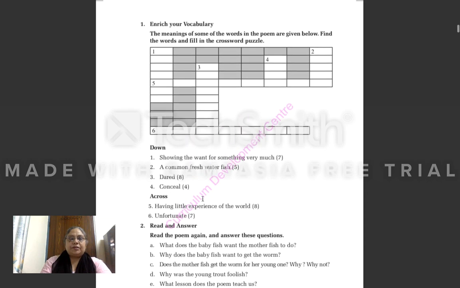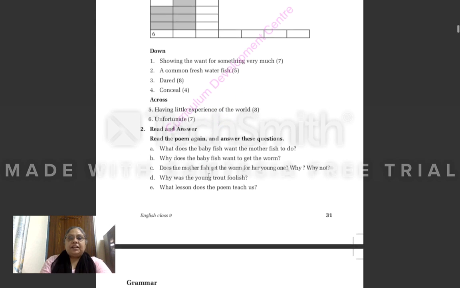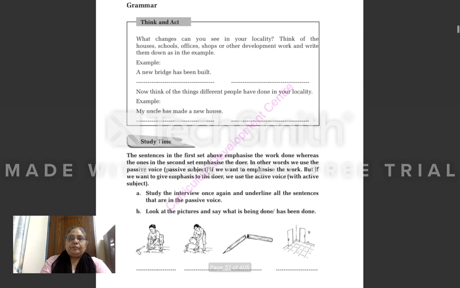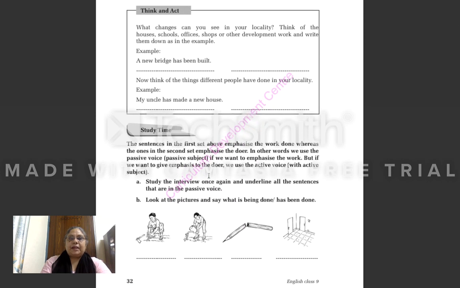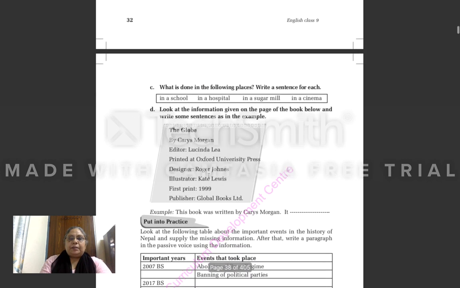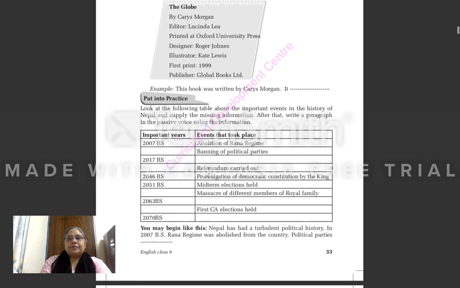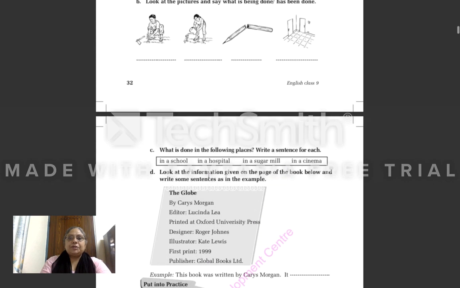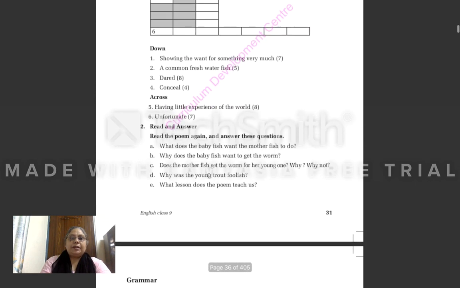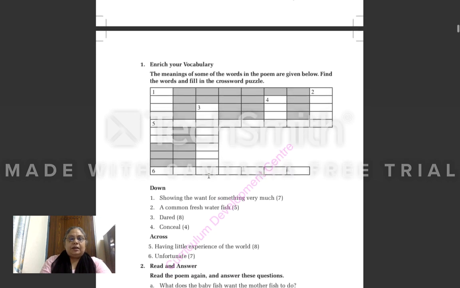So this enrich your vocabulary, question number 1. Then question number 2, A, B, C, D, E. Short answers are these. So you will do it. Then question number this study time. A part you will do, leave the B part, C part, D part you will do, and put into practice you will do. These 5 or 6 questions you will do in your English copy. If you will be having any problem, you are most welcome. You can ask me, but please submit your homework before the next English class.